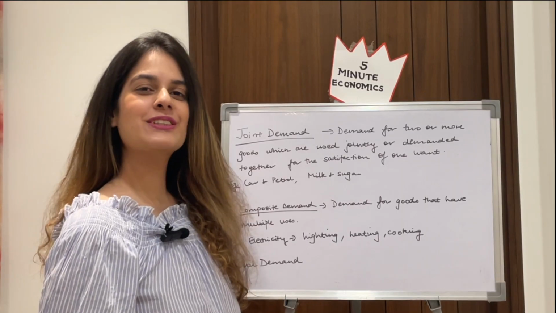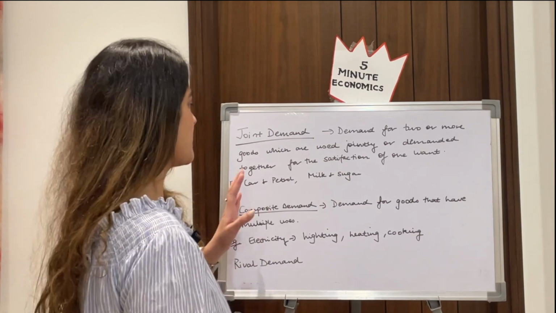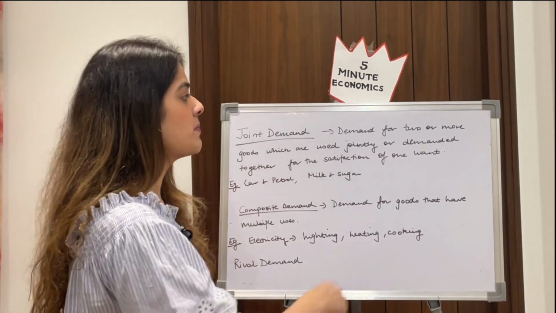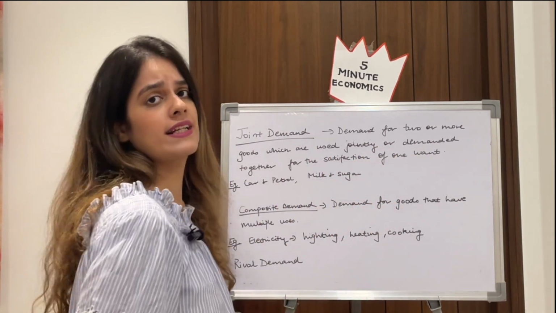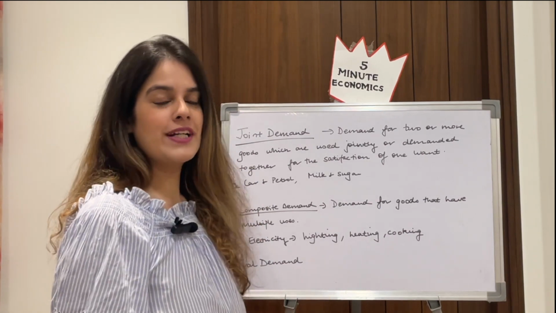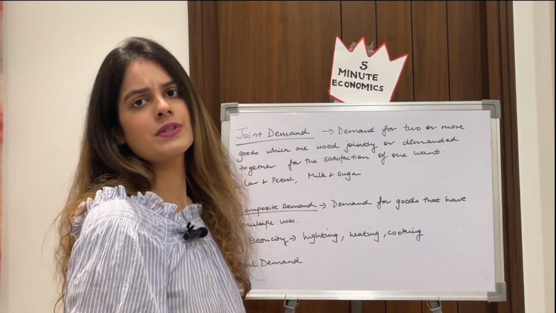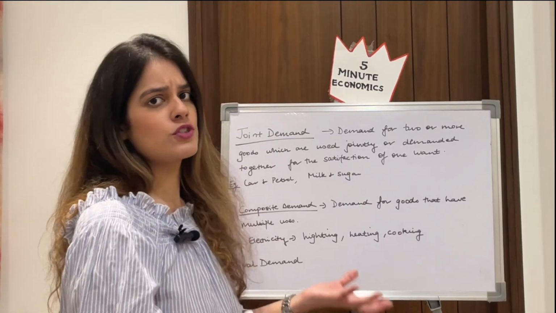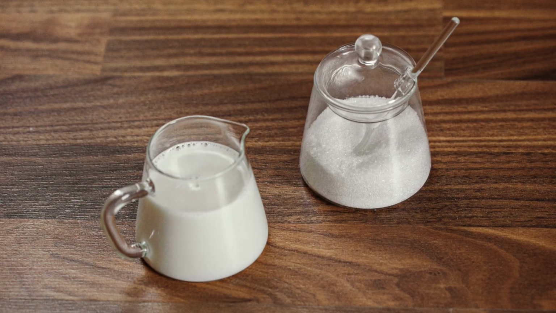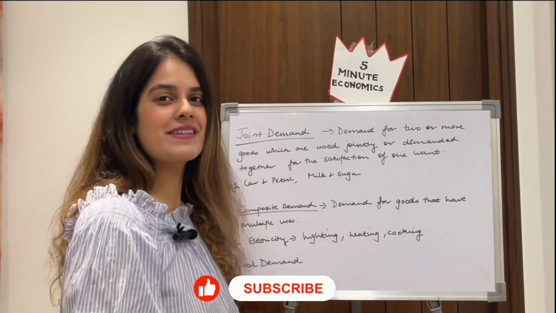So guys, moving ahead to our other two types of demand, which, trust me, are very interesting to study. Number one is joint demand. As the name suggests, joint demand means demand for two or more goods which are used jointly or demanded together for the satisfaction of one want. The first example which everyone thinks of is car and petrol. A car without petrol is of no use, right? And just petrol, we wouldn't use it actually. So car and petrol, milk and sugar, bread and butter, there are many examples. If you have something in your mind, you can write it in the comment section below.